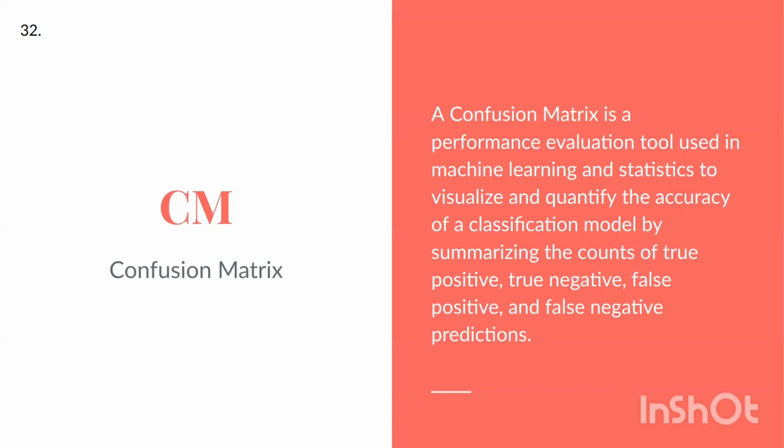CM, Confusion Matrix. A confusion matrix is a performance evaluation tool used in machine learning and statistics to visualize and quantify the accuracy of a classification model by summarizing the counts of true positive, true negative, false positive, and false negative predictions.